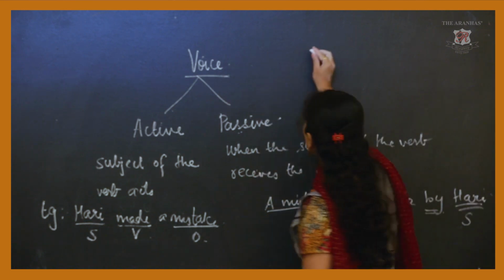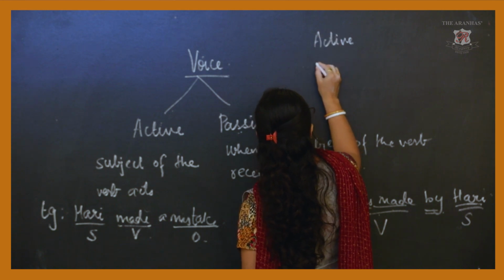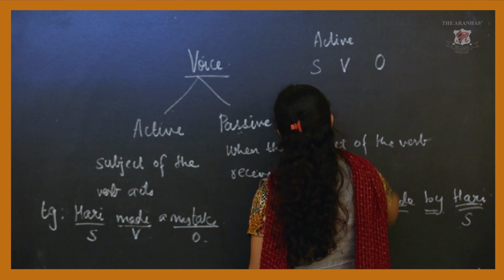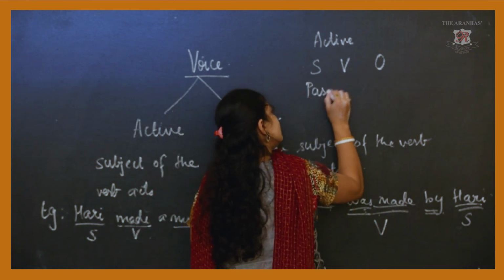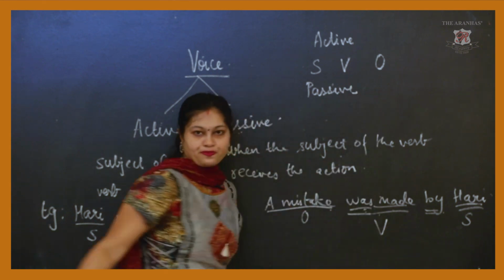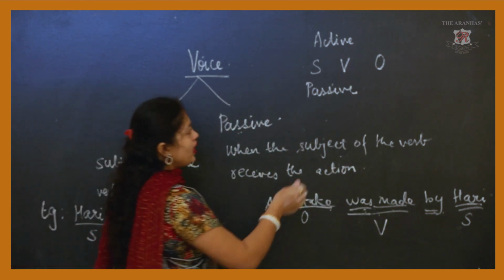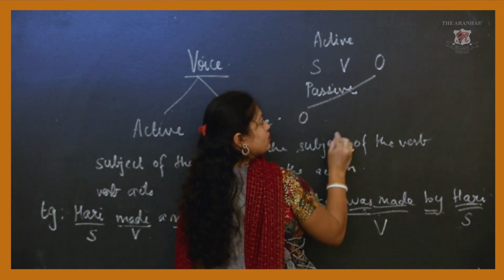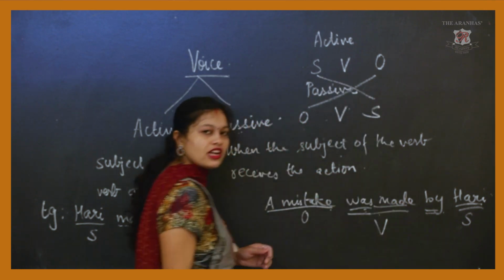Object, verb, and then subject. In active voice, the sequence is subject, verb, object. And when I change it to passive voice, it flip-flops. Immediately it turns around. So here the object comes first: object, verb, and then your subject.